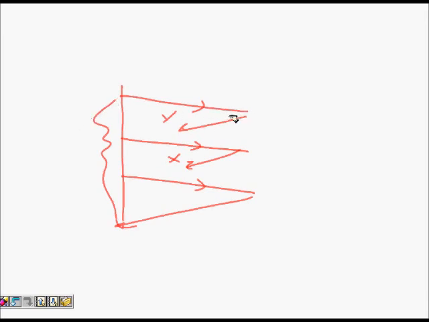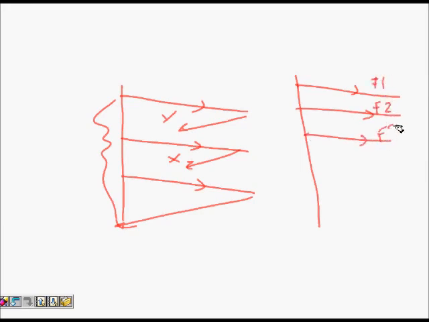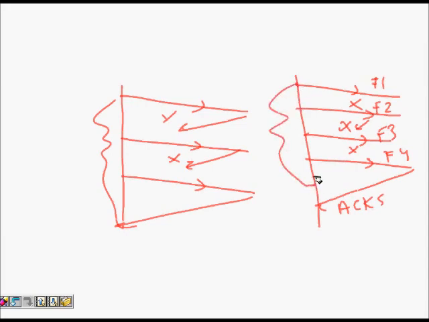The other case is I am sending frames, and all the frames are getting received, frame 1, frame 2, frame 3, frame 4, but all the ARQs are lost. Let's say the acknowledgement for ARQ 5 came, but somehow the timer expires here itself. Then what will happen?